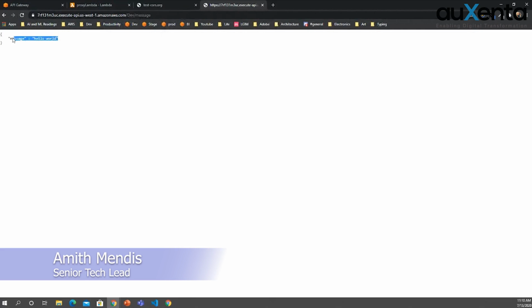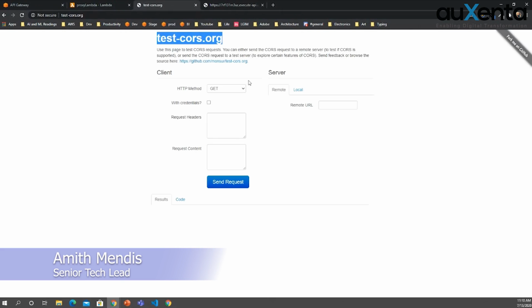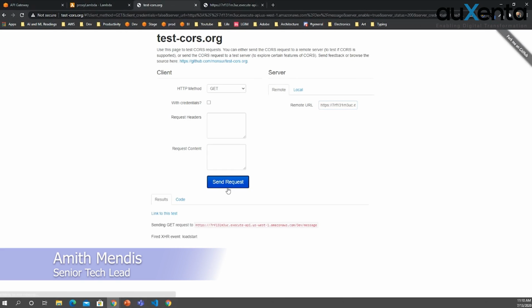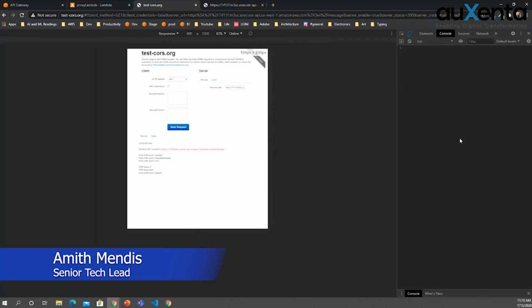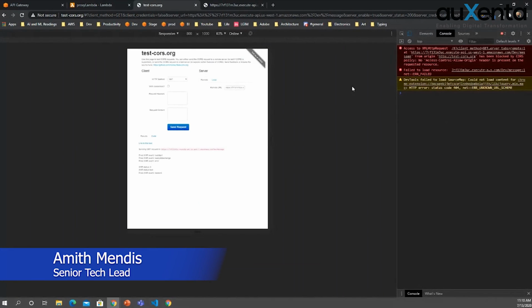When you try to access this, it says hello world. Now you can see it can be accessed through browsers, but when we try to access it through another domain, let's see how it will work. Right? Now it's not giving any response.